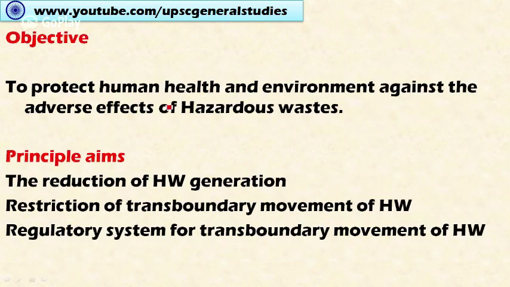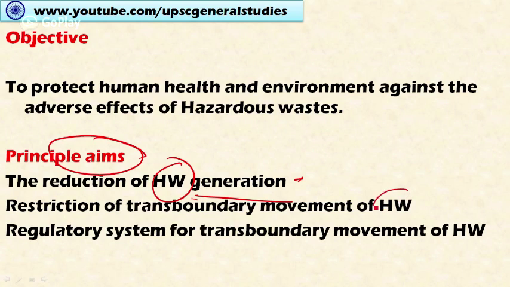The main objective of this convention is to protect human health and the environment against the adverse effects of hazardous waste. The principal aim of the convention is to reduce hazardous waste generation at the basic level itself, and also to restrict the transboundary movement of hazardous waste so that it may not pollute the developing countries' areas and ecosystems because of the lax environmental regulations present in the developing countries.